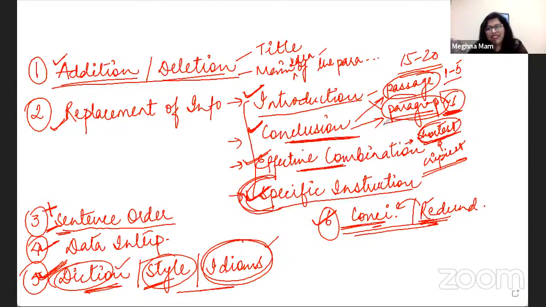Over to you, Devesh. Thank you so much, ma'am. Superb session. Really enjoyed it. Thank you. And I think this is something we all can learn from. We also write a lot of emails every day, and we read a lot of emails. We read a lot of text every day. So very useful session, ma'am. Thank you so much. Thank you. And I'm sure the students enjoyed and learned a lot. And of course, they have a lot to think about now when they start working on their SAT questions. Yes, yes. So thank you so much, ma'am.